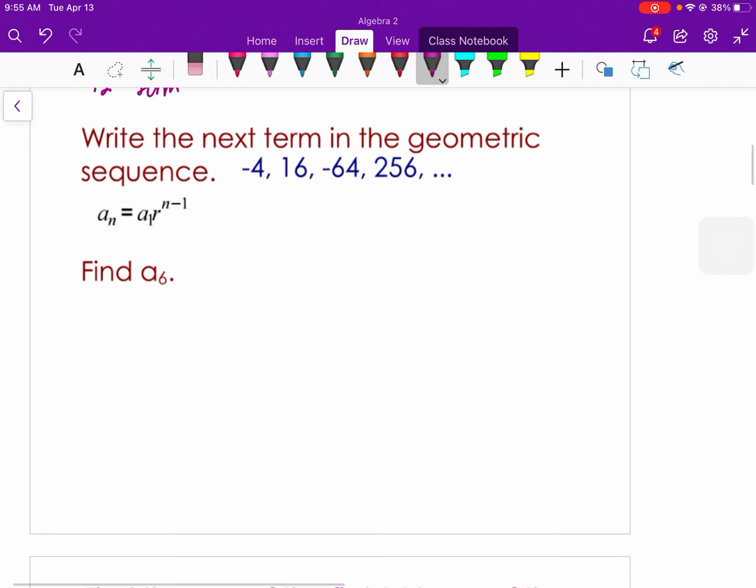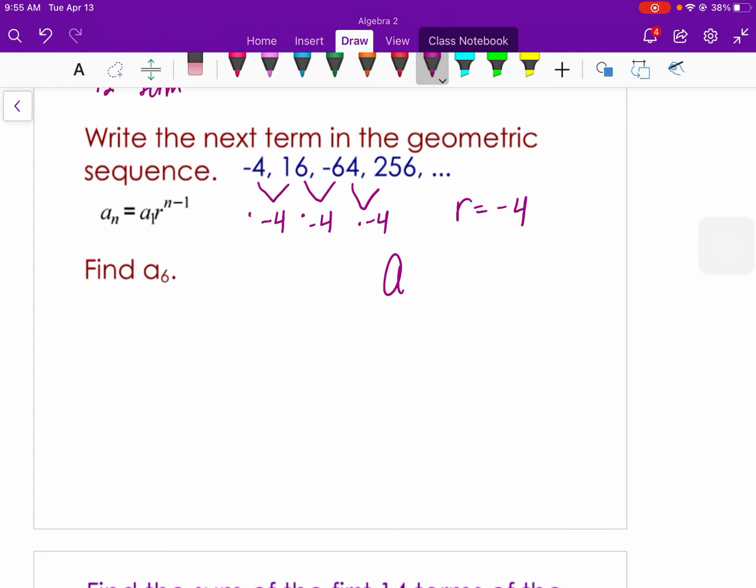Write the next term in the geometric sequence and then find a sub 6. So let's see. Negative 4 times negative 4 is 16. 16 times negative 4 is 64. 64 times negative 4 is 256. And so it looks like our r value is negative 4. I'm going to write the rule here to find our next term.